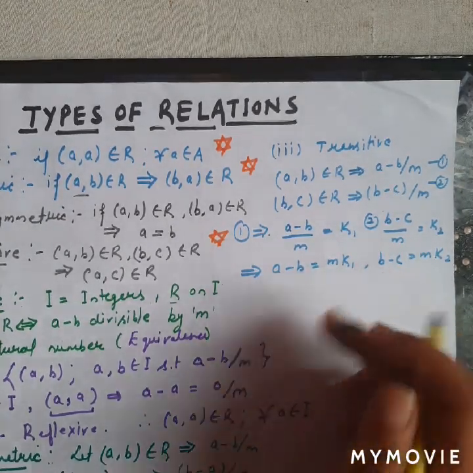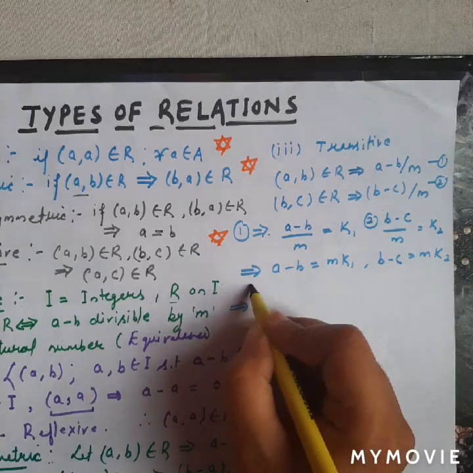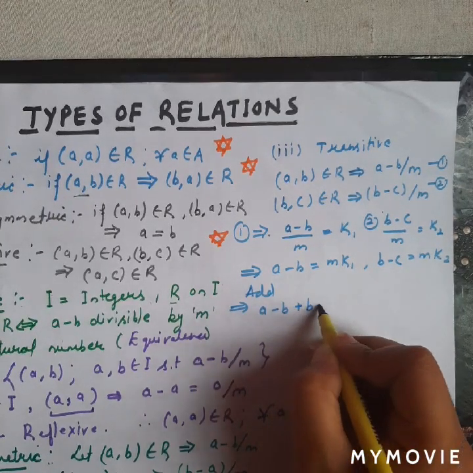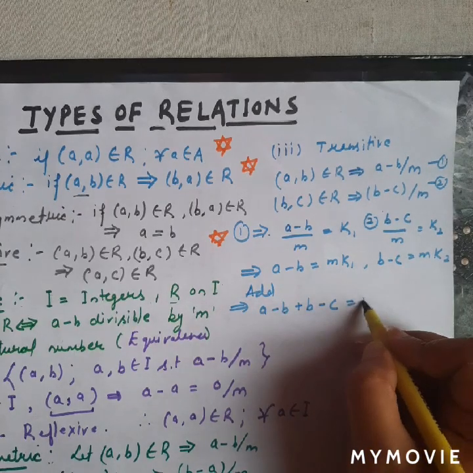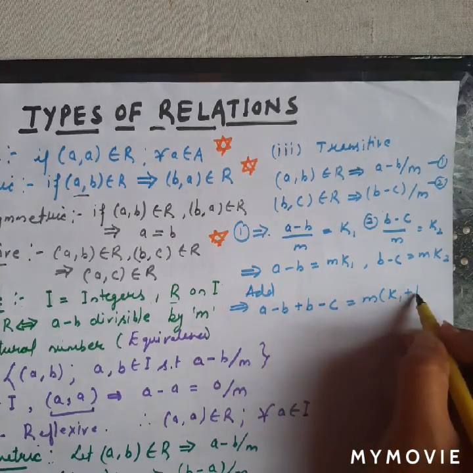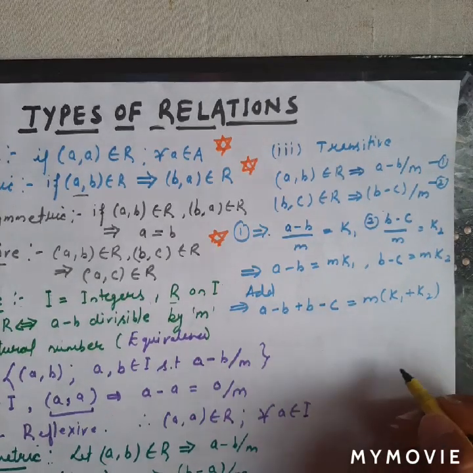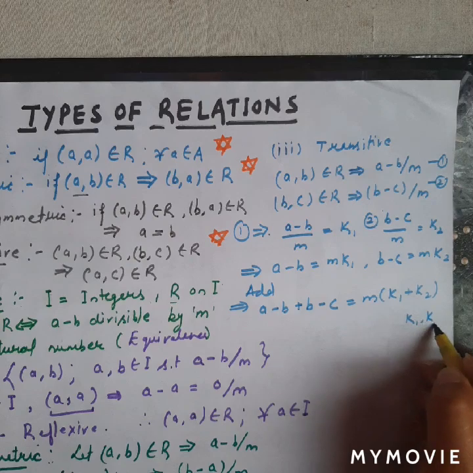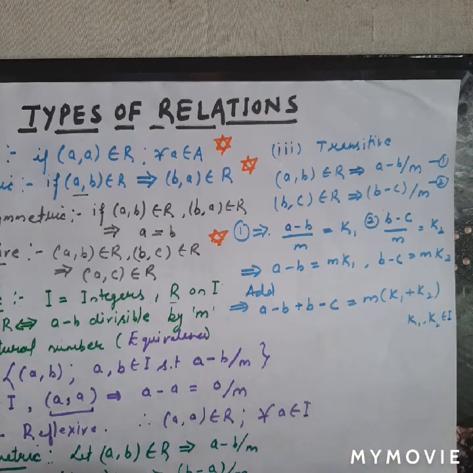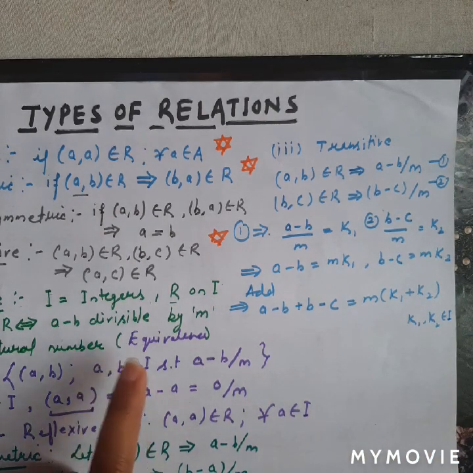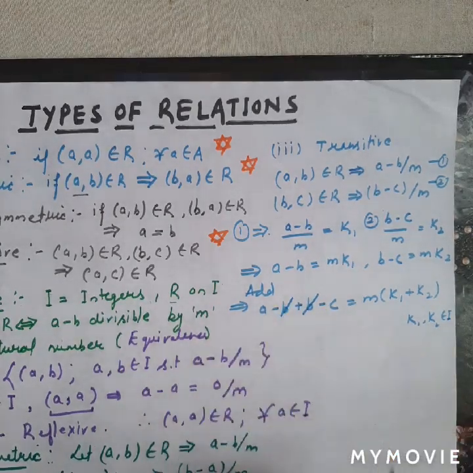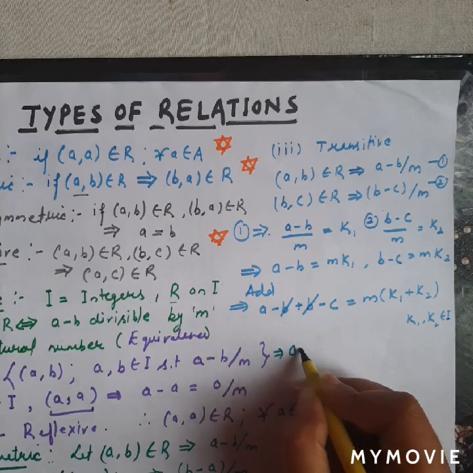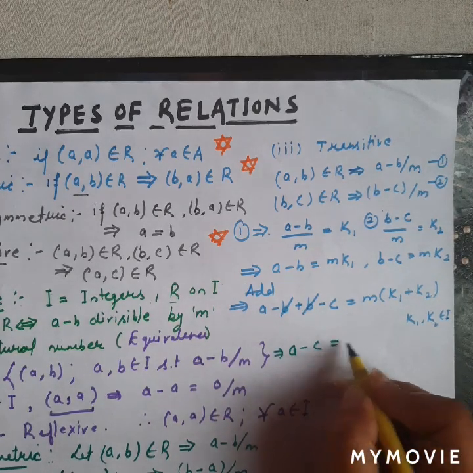Now add both of these two equations. After adding, A minus B plus B minus C is equal to, here M can be taken out as common, K1 plus K2. Fine. And K1 and K2 will also belong to I, on which we are defining the relation. Fine. This is cancelled out, and we are left with A minus C is equal to M